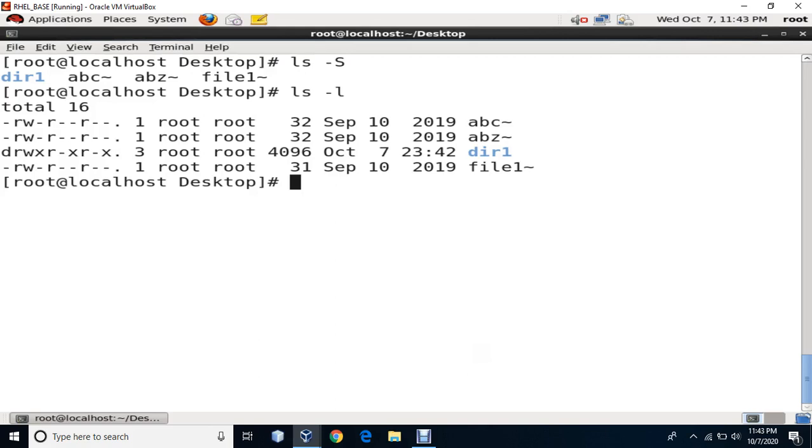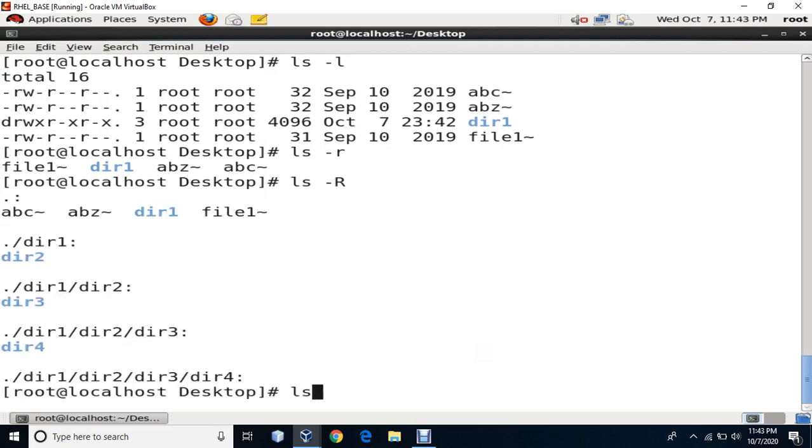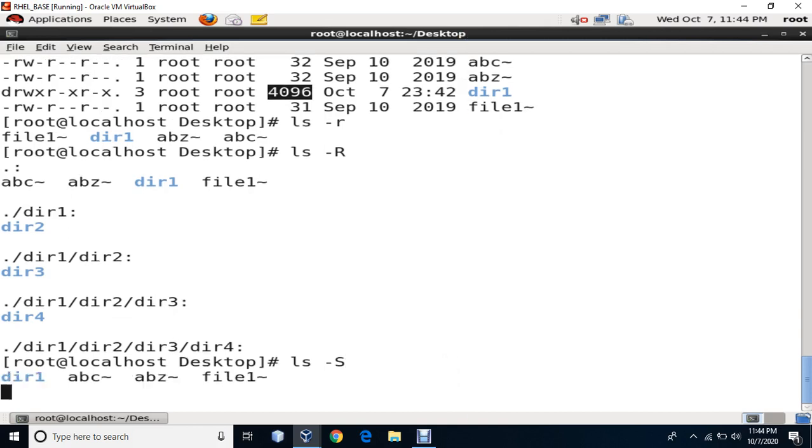Then ls hyphen r, that is reverse order. Then hyphen capital R, that is recursive. Then ls hyphen capital S, shows the size. Here this directory is 4096, then ABC, ABZ is 32, and this is 31. That's the reason directory 1 comes first. Because directory 1 is topmost, its size is more than the lesser size, and so on.